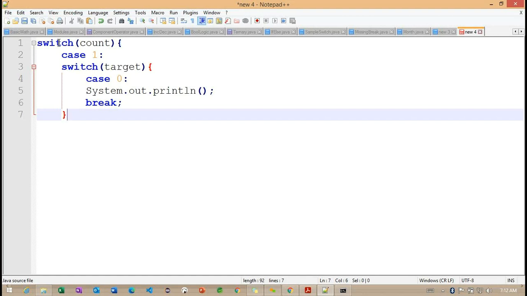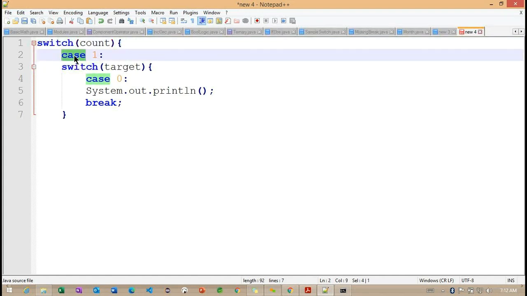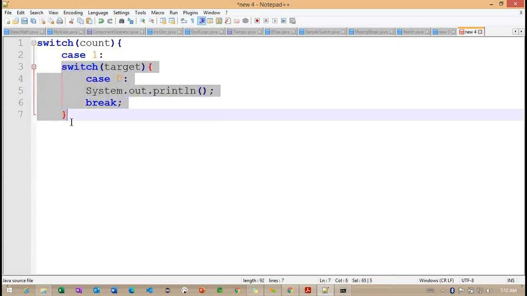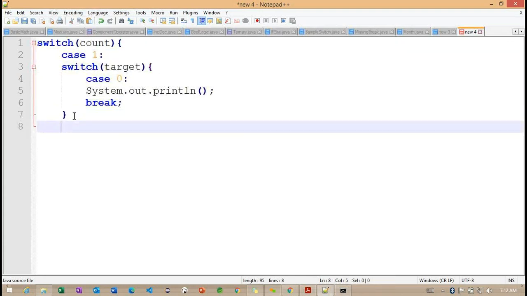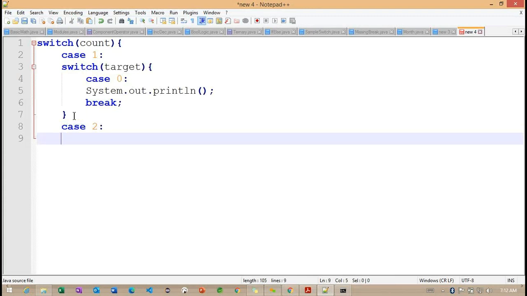So this section is giving us nested switch cases here, because now what we are doing is we are defining one switch case here, and if this particular case is satisfied, we are trying to work with one more switch case here. And another one, we can work with case 2 here. We can define the case 2 information here. Right. So we'll have a simple example on this nested switch statement, how we can work on the nested switch here.